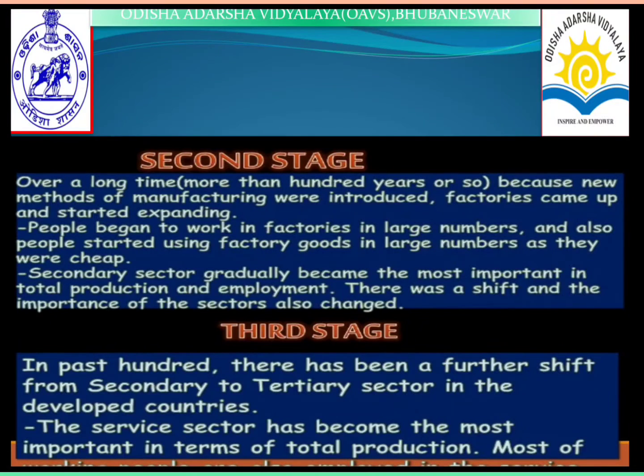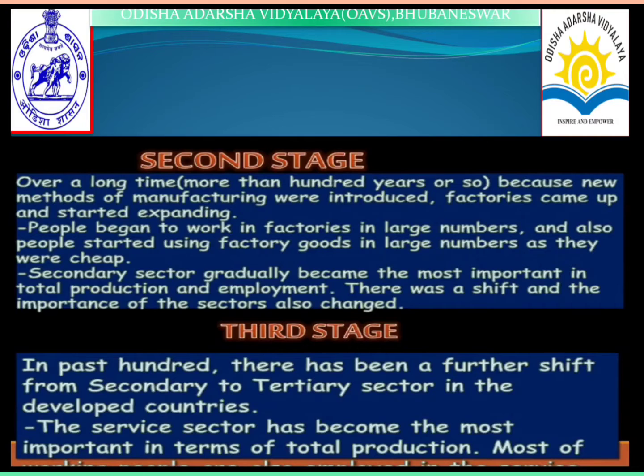Next, that is the second stage. Over a long time, more than 100 years or so, new methods of manufacturing were introduced, factories came up and started expanding. People began to work in factories in large numbers, and also started using factory goods in large numbers as they were cheap.